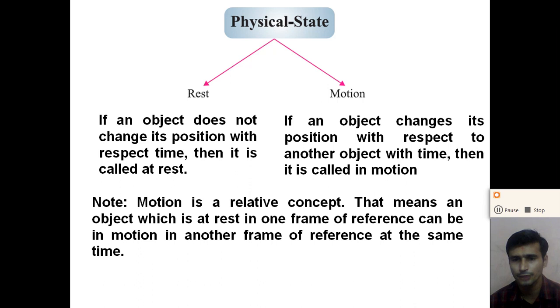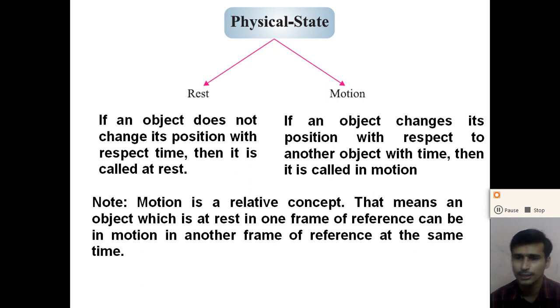The situation in which the observer makes the observation is called the frame of reference, and an object which is at rest in one frame of reference can be in motion in another frame of reference at the same time.